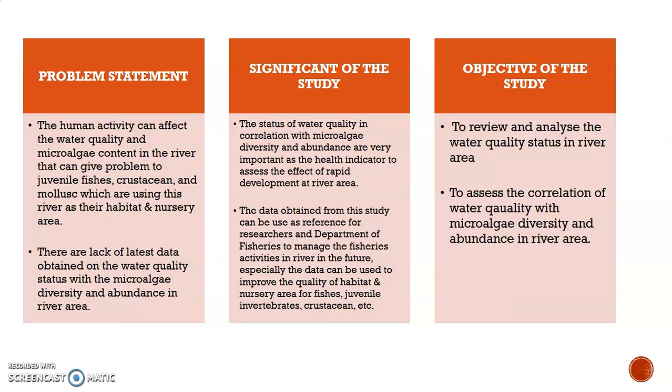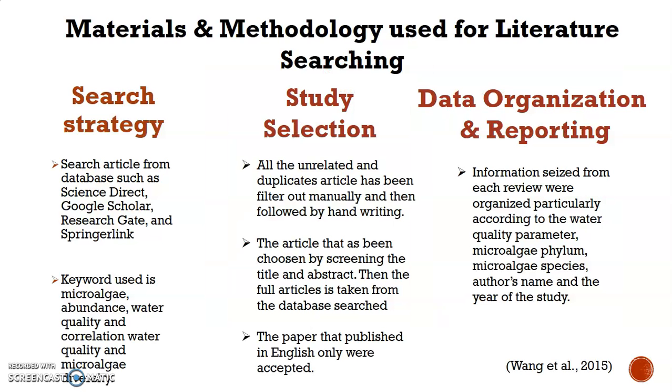The objective of this study is to review and analyze the water quality status in river area and also to assess the correlation of water quality with microalgae diversity and abundance in river area.